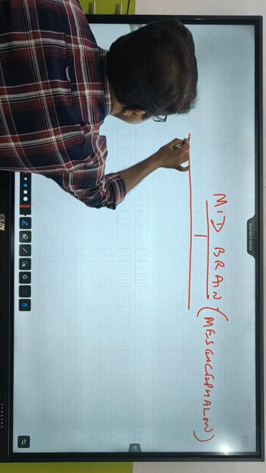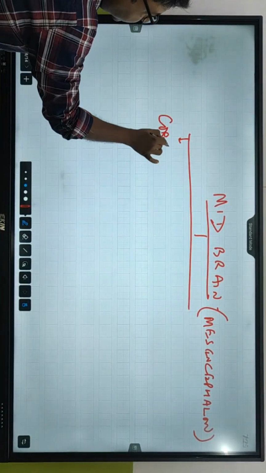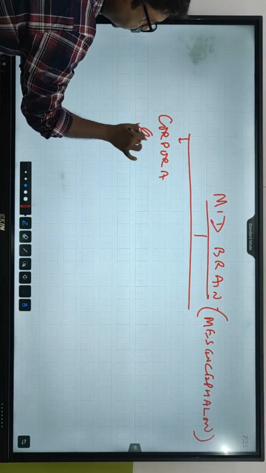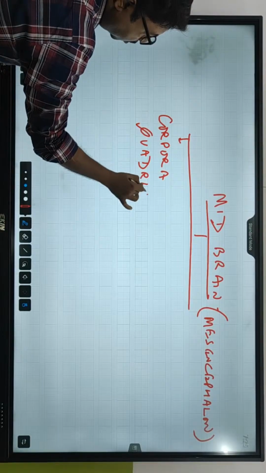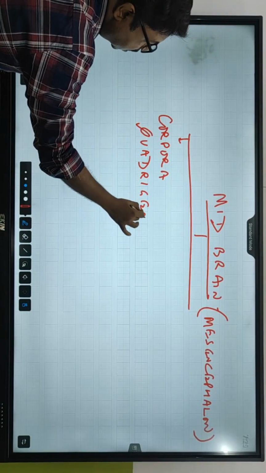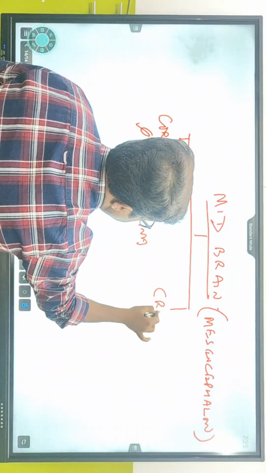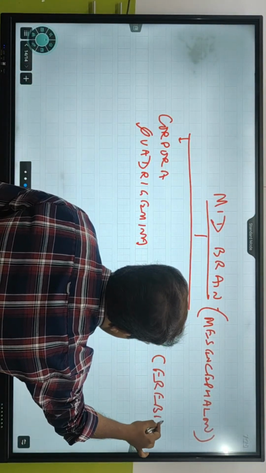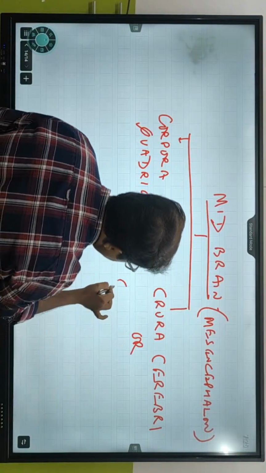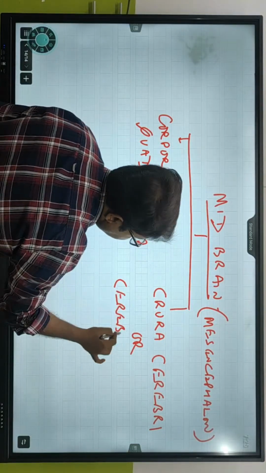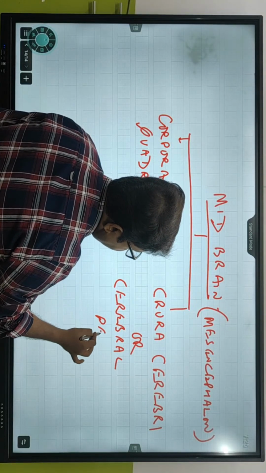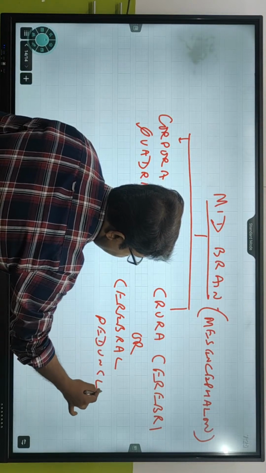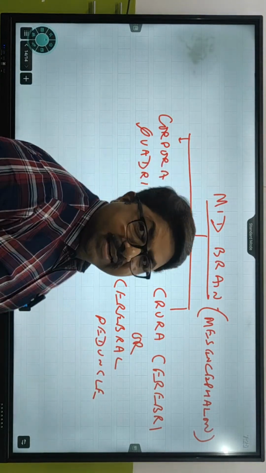Tell me what is the first part? Corpora quadrigemina. What is the other one? Crura cerebri, otherwise called as cerebral peduncle. We will talk about that next.